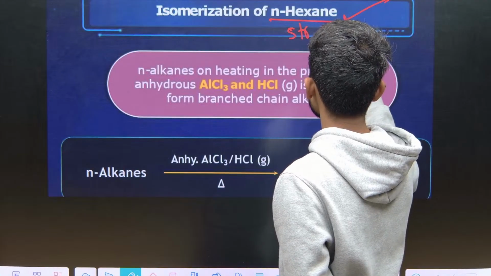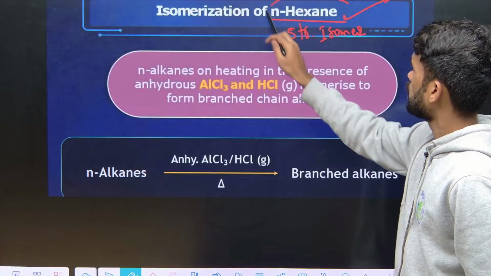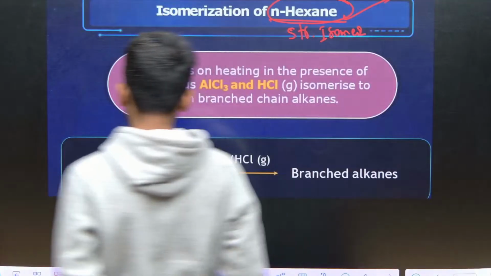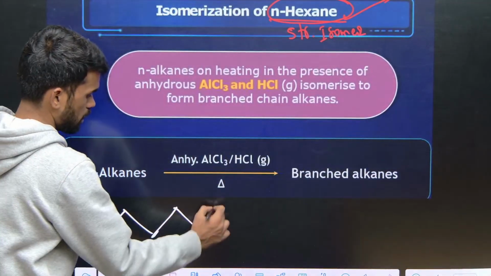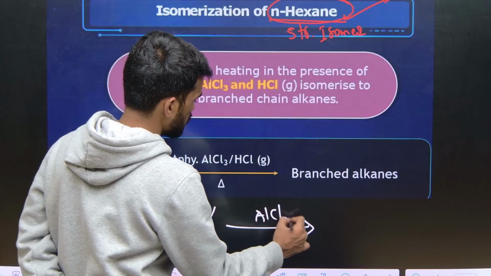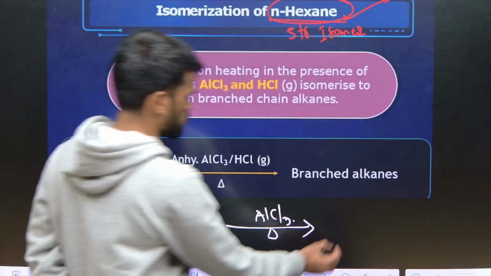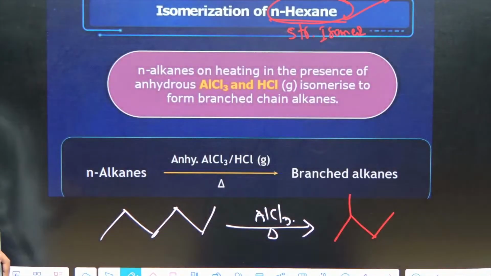So what are the structural isomers? For example, here N-hexane is there. This N-hexane, upon treating with anhydrous AlCl3 under heating condition, will give a branched isomer, like isopentane. Like this we may get some branched isomeric compounds.